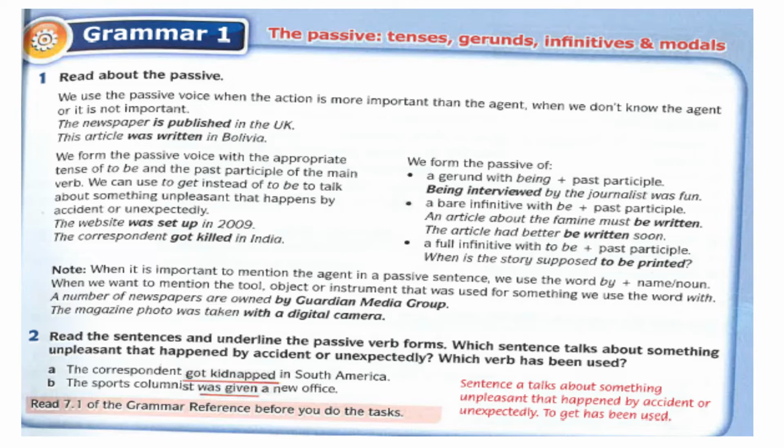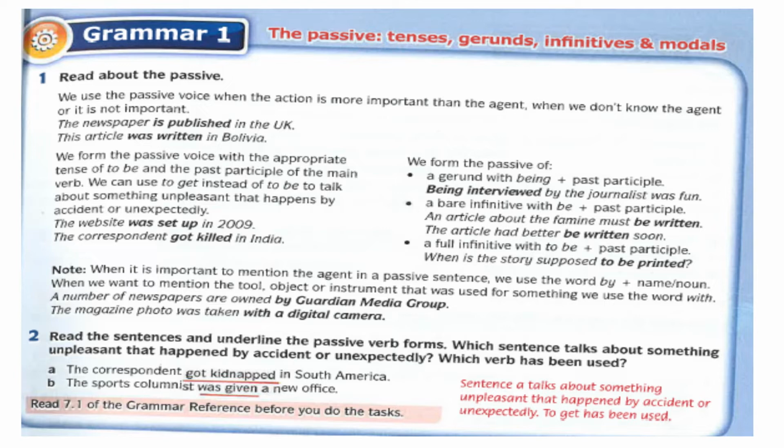Next, we form the passive of a gerund with being, and you must add the past participle. For example, being interviewed. There's no subject, it's not important. Being interviewed by the journalist was fun. So who is being interviewed? Anyone. If you are being interviewed by the journalist, you will say that it is fun, isn't it?